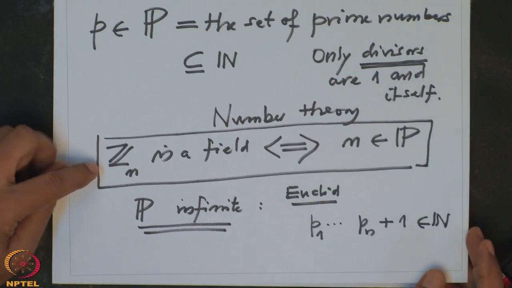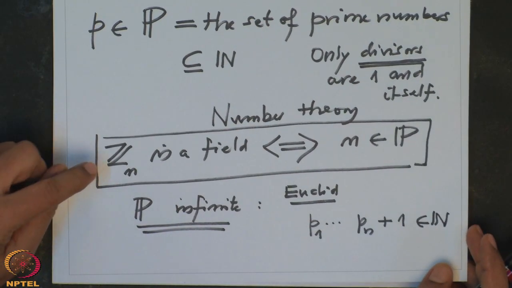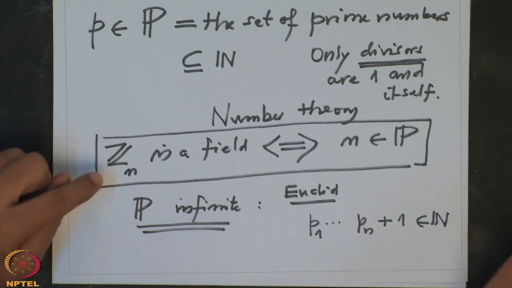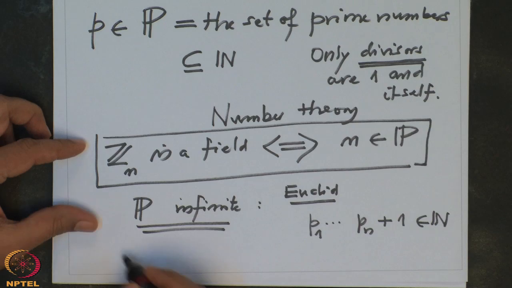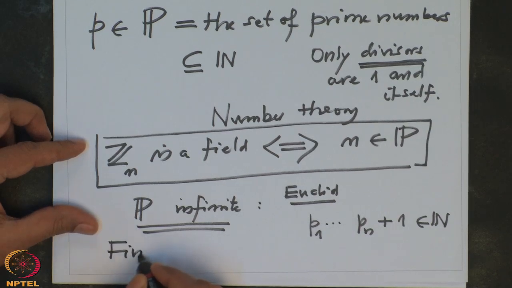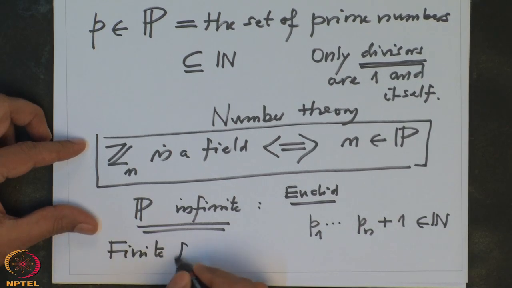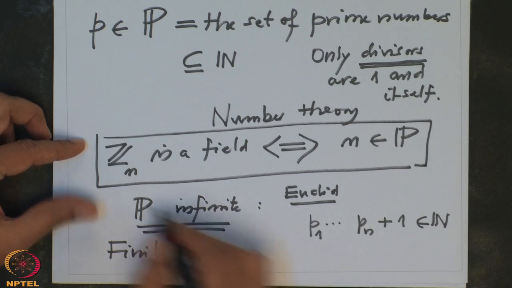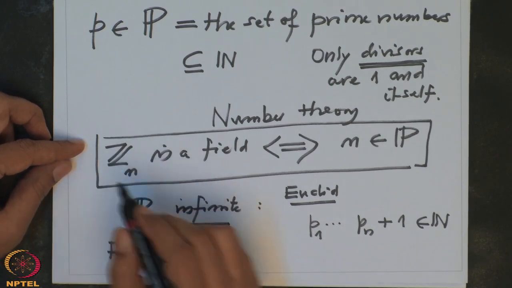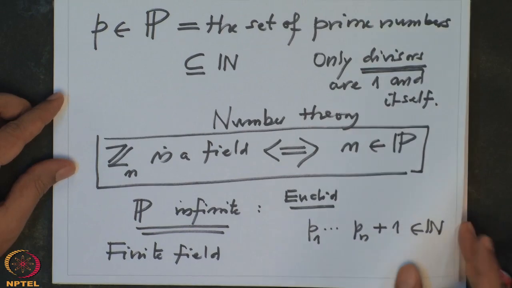So, we have now infinitely many examples of fields. The only difference between the earlier fields and these fields is that all these fields are finite fields. Finite means the underlying sets are finite sets. In the other examples Q, R and C, they were all infinite sets.